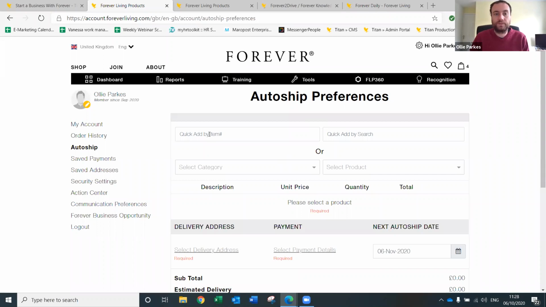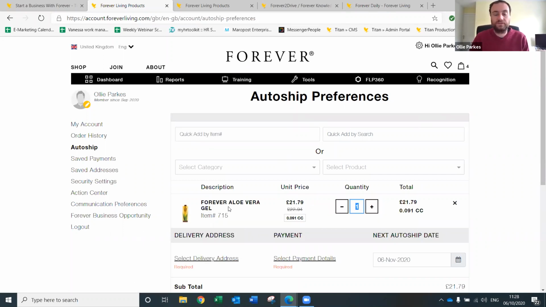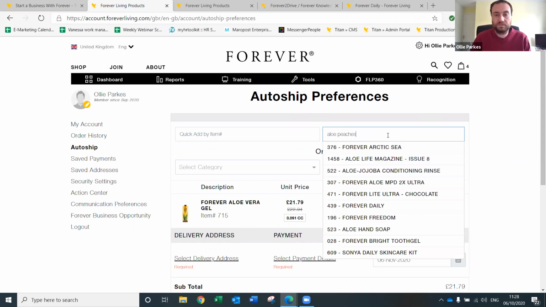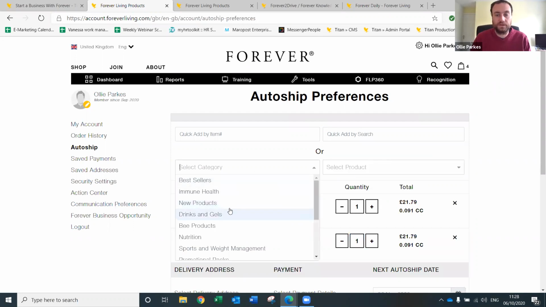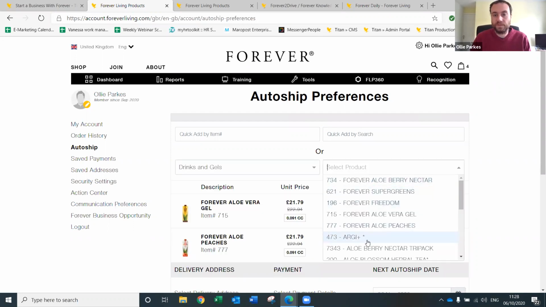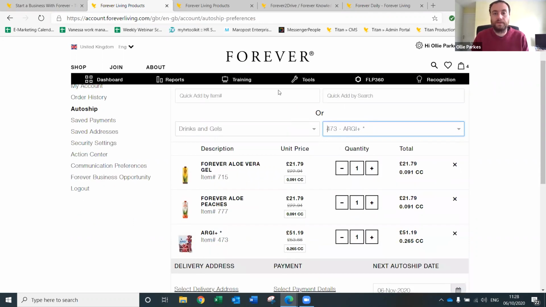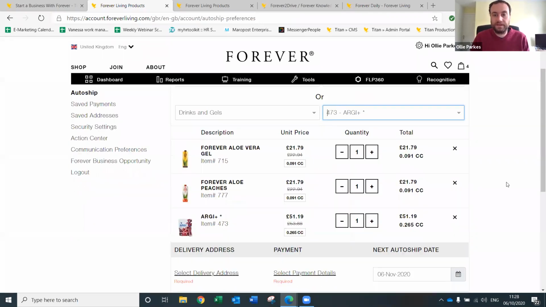You'd add products either by their item code, so like 715 is aloe vera gel. You can quick search by typing aloe peaches. So there, click on that, or search by category. So I want drinks and gels and RG, for example. So that will bring up everything here.